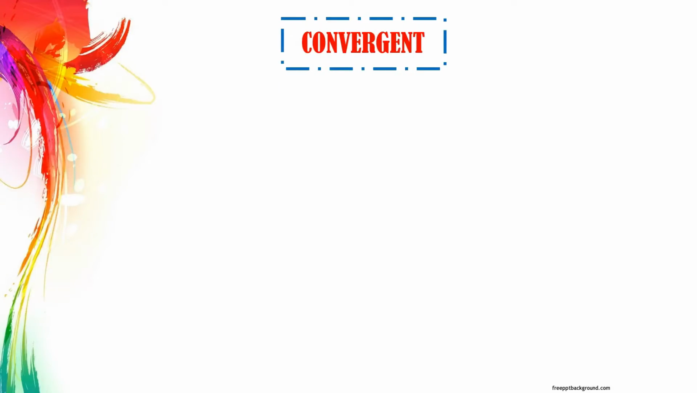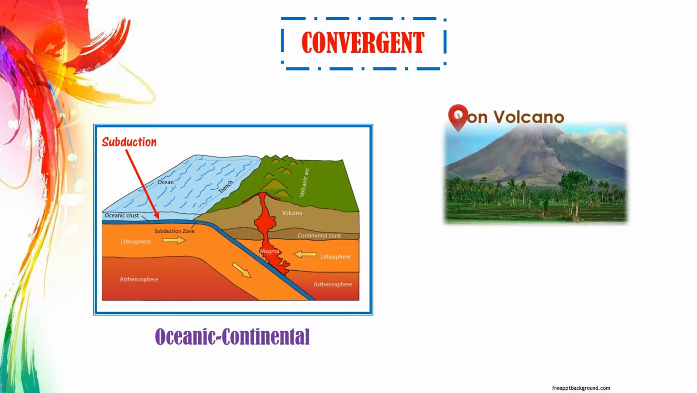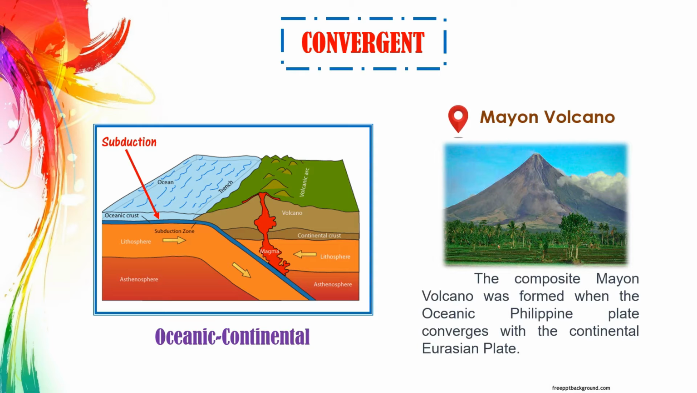Convergent boundaries happen in different ways, and thus produce different outcomes. When an oceanic plate converges with a continental plate, the oceanic plate, as the denser plate, subducts under the continental plate, forming either coastal mountain ranges and composite volcanoes along the process. Mayon volcano is an example of a land formation that occurred in this type of collision. It was formed when the Philippine plate converged with the Eurasian plate.